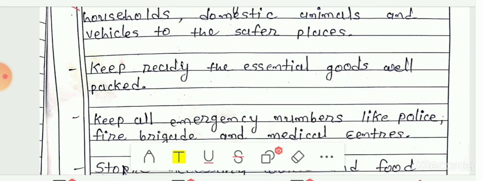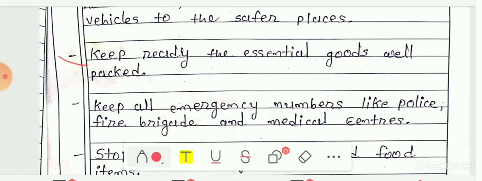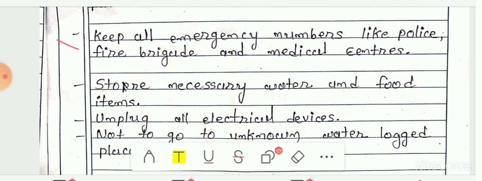The next precaution is to keep the essential goods ready and well packed. Essential food and goods we have to keep ready. Next, keep all emergency numbers like police, fire brigade and medical centers. We have to keep these numbers.